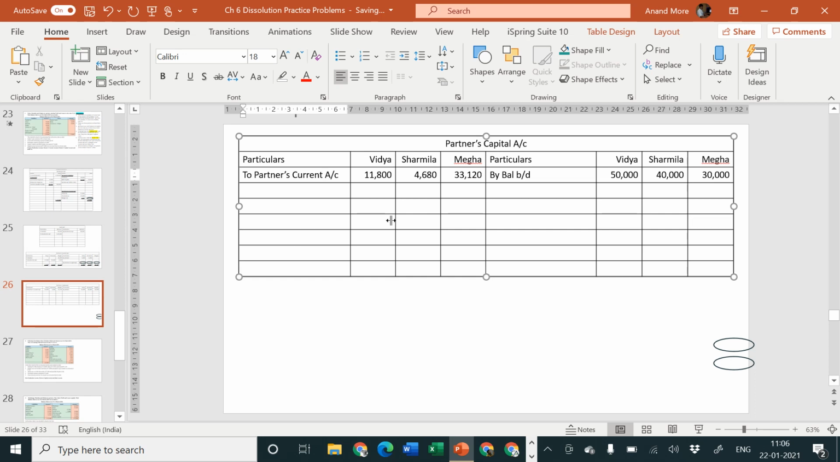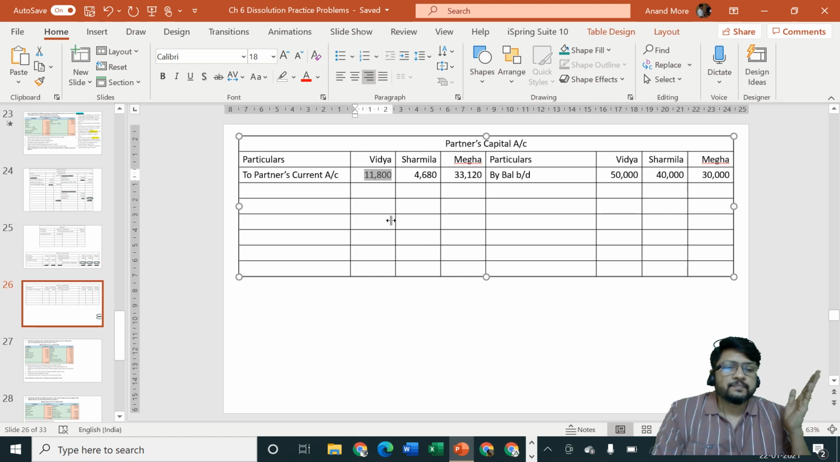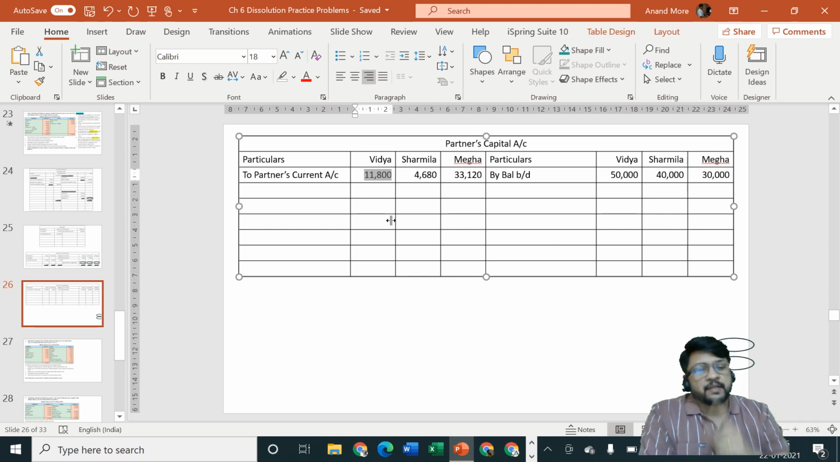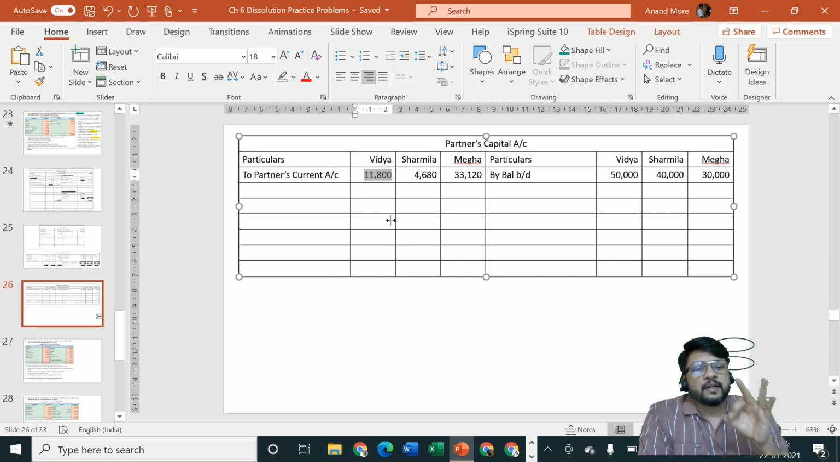Now we are going to tell Megha that please bring 33,120 from your house. Megha is going to tell us, but I already have my capital of 30,000 on the credit side, so why are you expecting me to bring 33,120? Then we are going to tell her, okay, what you are saying is correct. Your capital account is debited by 33,120, but it already has a credit balance of 30,000. It means you will have to bring in 3,120. Now please go back to your house and bring in rupees 3,120.